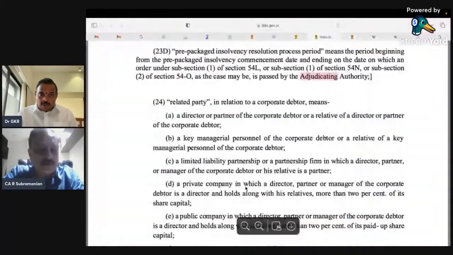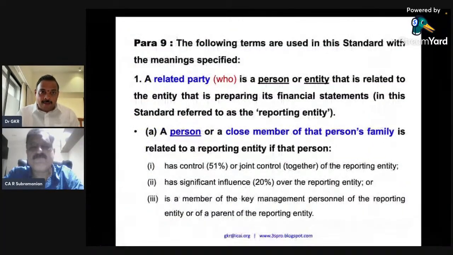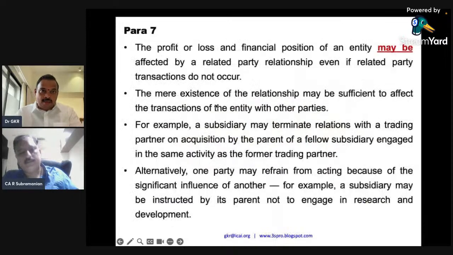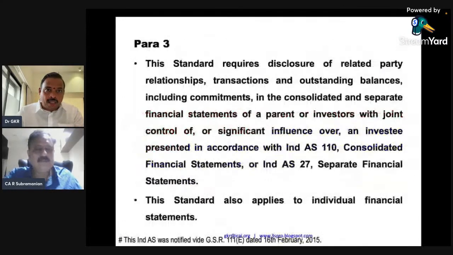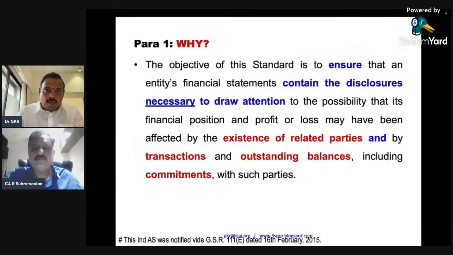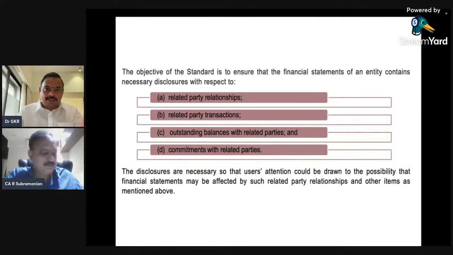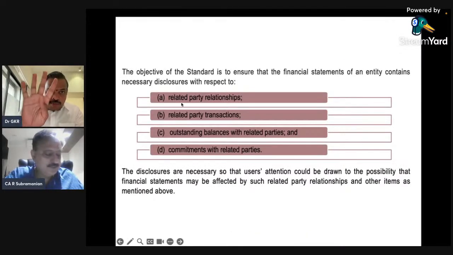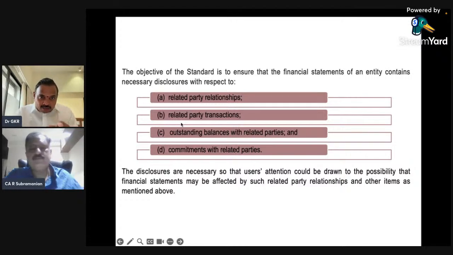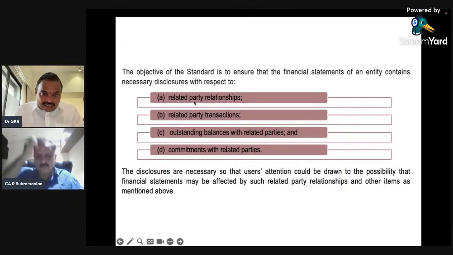So once you have identified the relationship, I'll always go to the scope of the standard. Please look at the scope. It is only A, B, C, D, only four things. Please look at A. First, you have to identify the relationship. Once you identify the relationship, now what are the transactions?